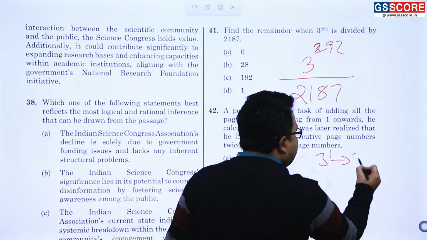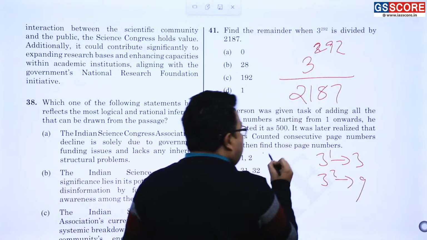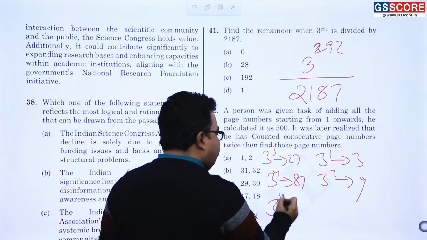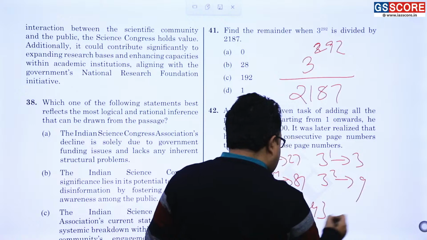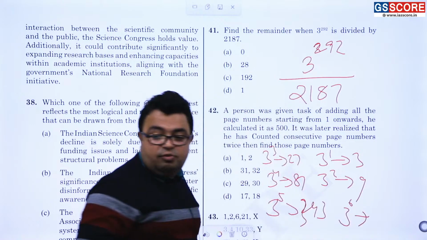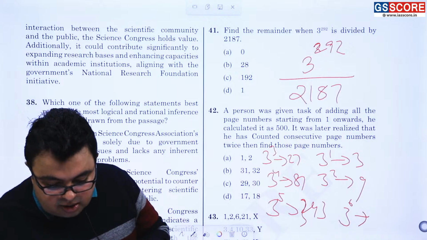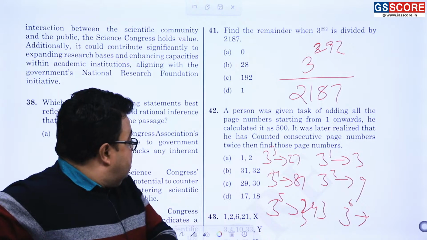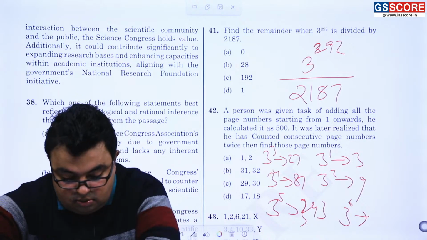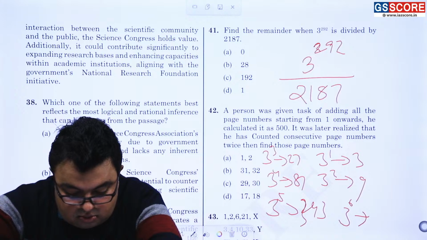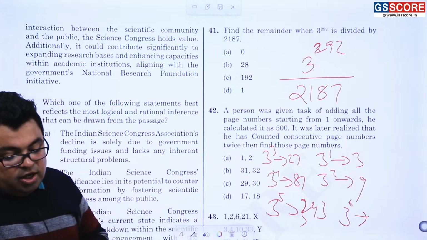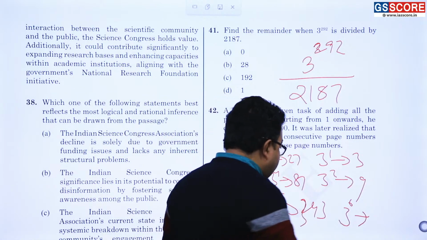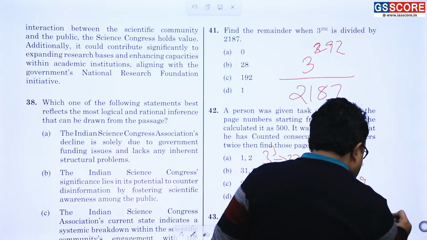You have to check what 3 to the power 1 is, 3 to the power 2 is 9, 3 to the power 3 is 27, 3 to the power 4 is 81, go on. 3 to the power 5 is 243, 3 to the power 6 will be something, 3 to the power 7 will be something. 2187 के आजू बाजू क्या आता है? 2187, इसको multiply करो, it will be 729.